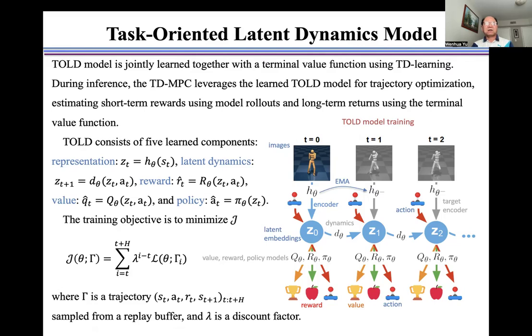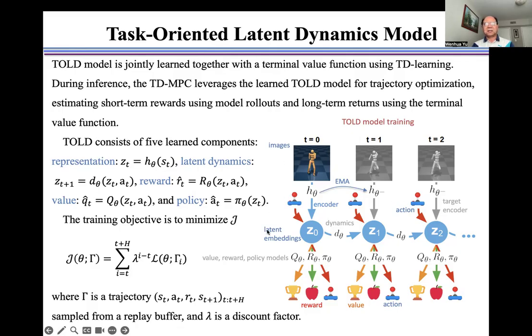TOLD consists of 5 learned components, namely the representation function h theta, latent dynamics function d theta, reward function R theta, value function Q theta, and the policy function pi theta, as shown here.